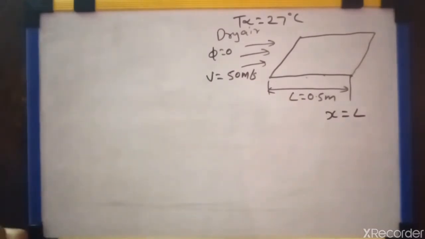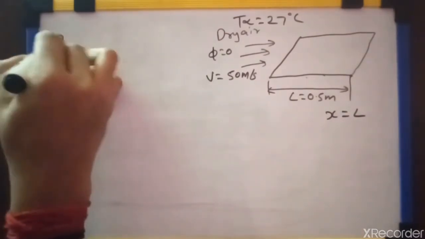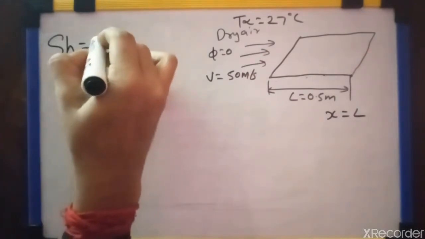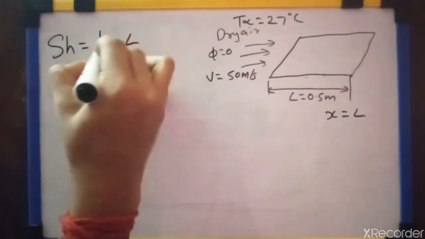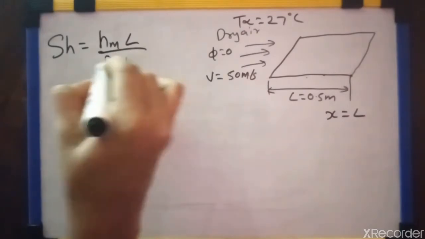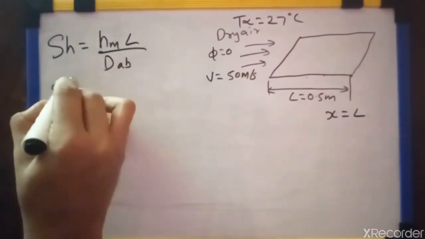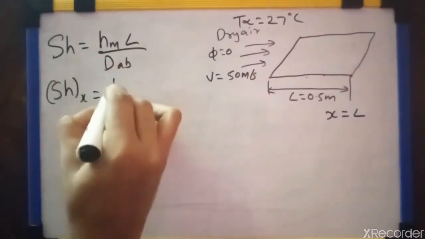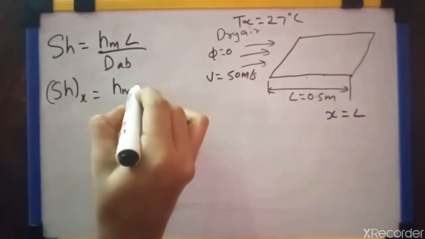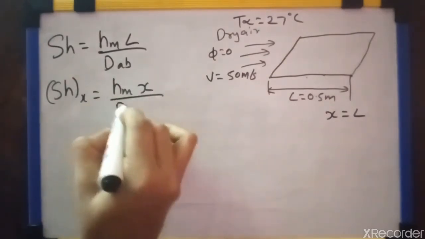We know that SH is equal to HM into L divided by DAB, that is SHX is equal to HM into X divided by DAB.